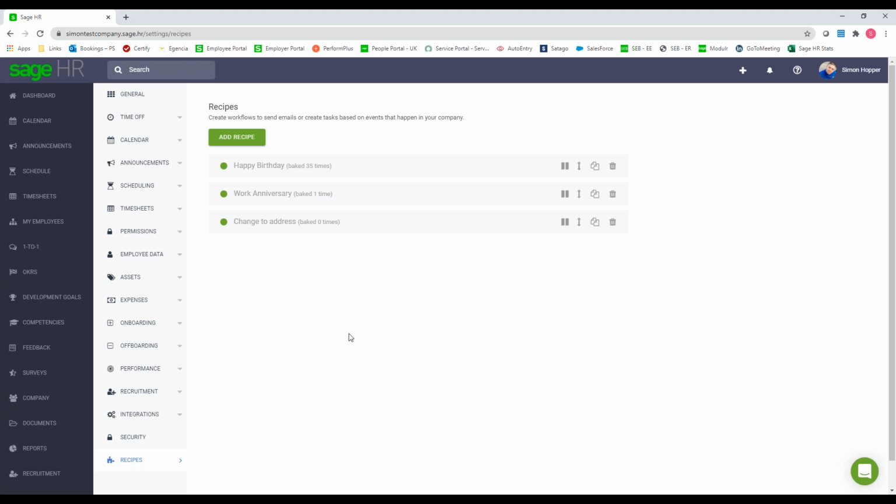Now, obviously, everything so far I've done is through a web browser. There is also a mobile app that you can use as well. Obviously, you can look at things like your calendar, your dashboard. You can create time off requests and things like that in the mobile app. You can also view your pay slips. We mentioned the payroll as well.